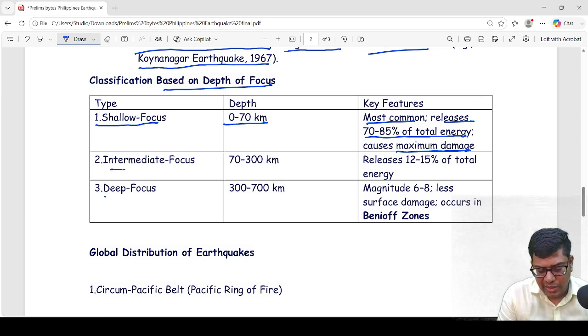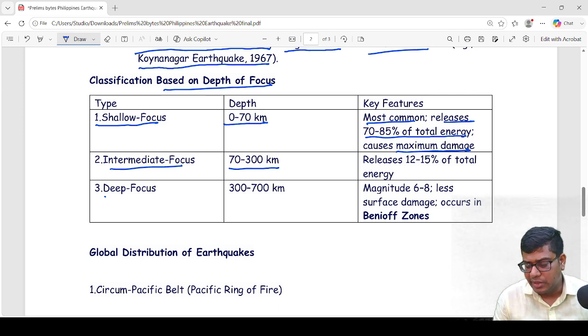Second is intermediate focus, which occurs at a depth of 70 to 300 km and releases 12 to 15% of total energy. Deep focus earthquakes occur between 300 to 700 km depth, and this kind of earthquake can create earthquakes of magnitude 6 to 8 with less surface damage. This kind of earthquake occurs in many oceans.